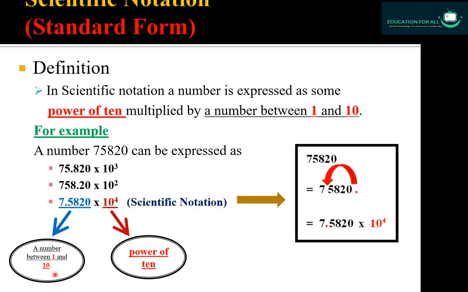7.5820 is a number between 1 and 10. And 10 raised to power 4 is the power of 10, you can see. So when these two ingredients get multiplied like this, then you can say that this whole notation is called scientific notation. I hope now you understand about scientific notation, and this is the standard form. And you can say that in standard form, the standard place for a decimal point is after the first non-zero digit.